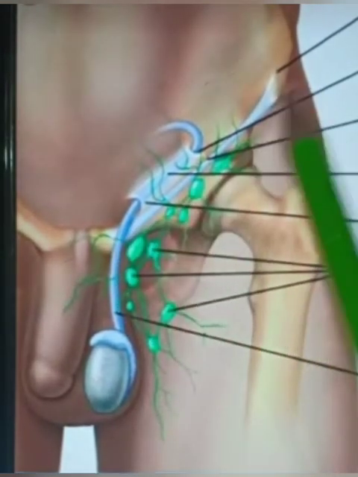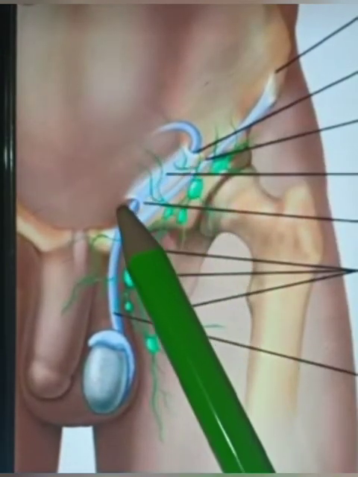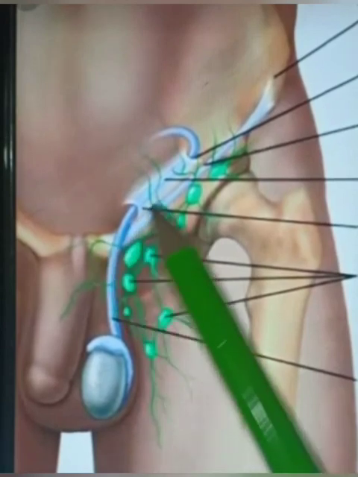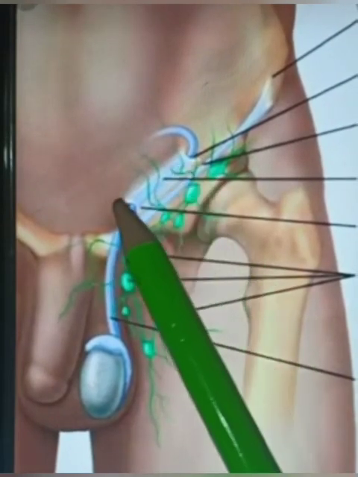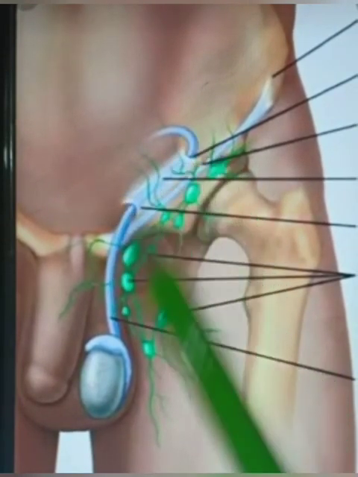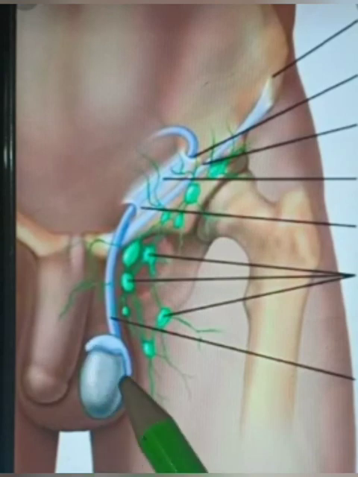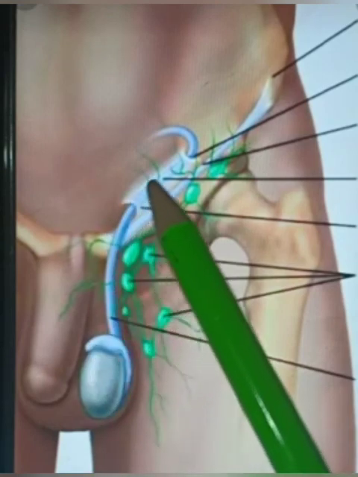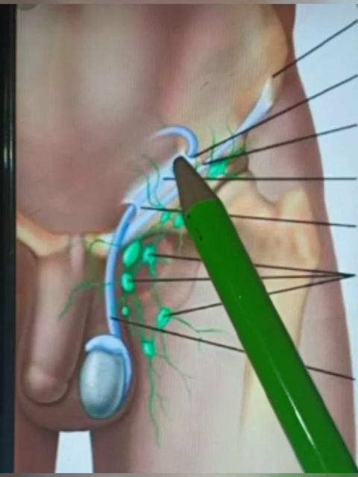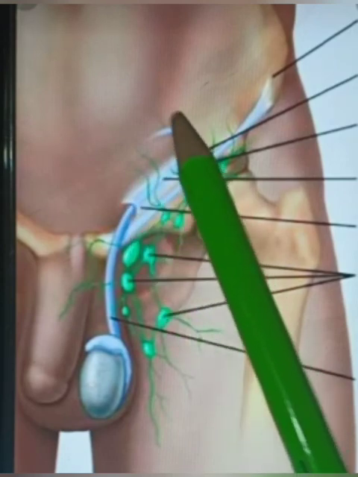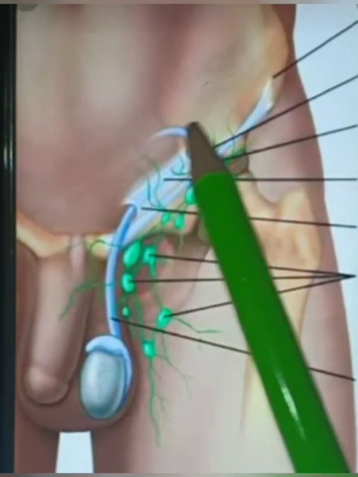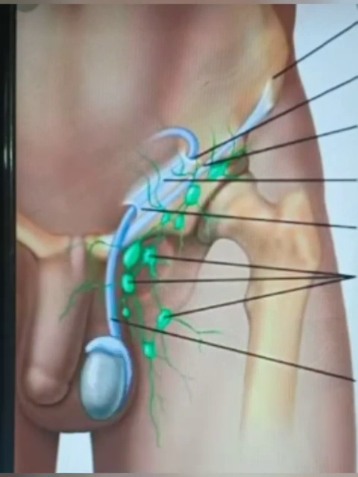See, this is the inguinal ligament. Above the inguinal ligament is the inguinal canal. This is the superficial inguinal ring. This is the deep inguinal ring. This is the epididymis. This is the vas deferens. When it goes, it enters into the inguinal canal, inside the spermatic cord. Then it moves into the false pelvis, then the true pelvis, then the prostate.